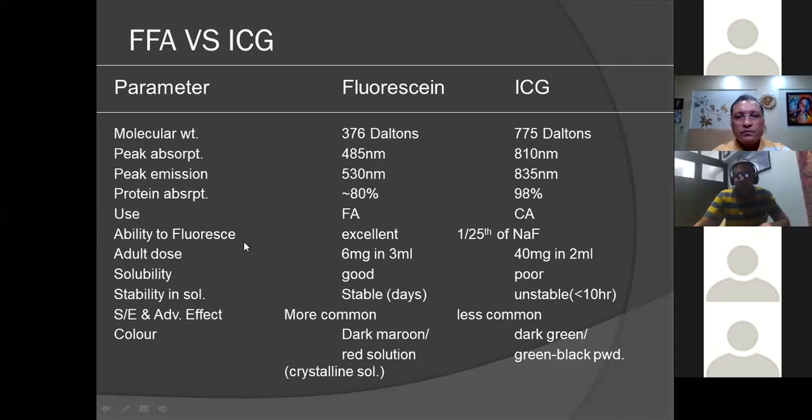The ability to fluoresce is excellent for fluorescein, while it is 1/25 that in ICG. The solubility is good, while ICG is poorly soluble. The stability in solution is more for fluorescein compared to ICG. And we have seen the side effect incidence is more in fluorescein compared to ICG, making ICG a safer procedure compared to fluorescein angiography.